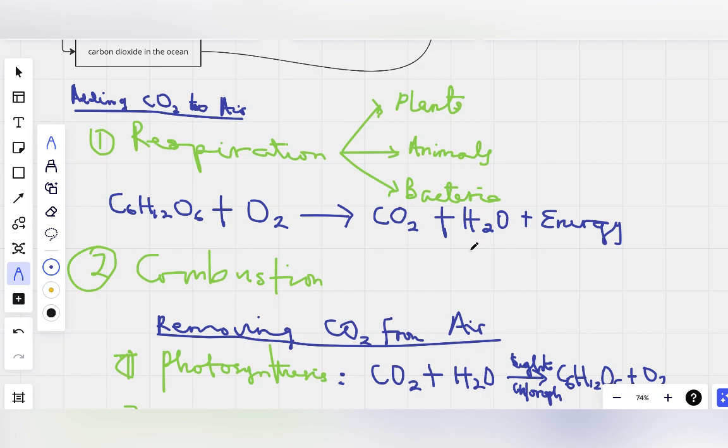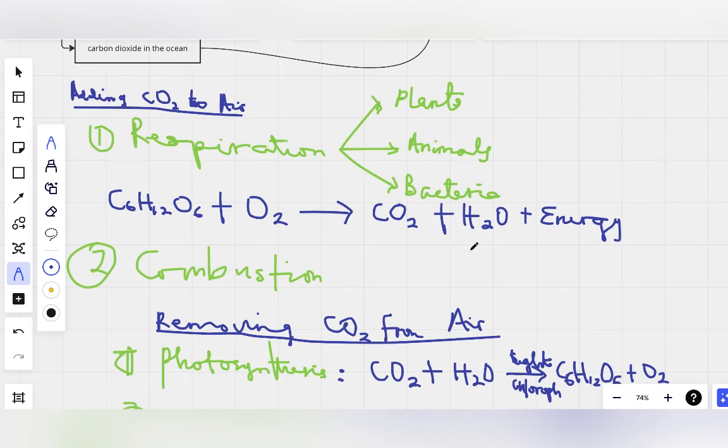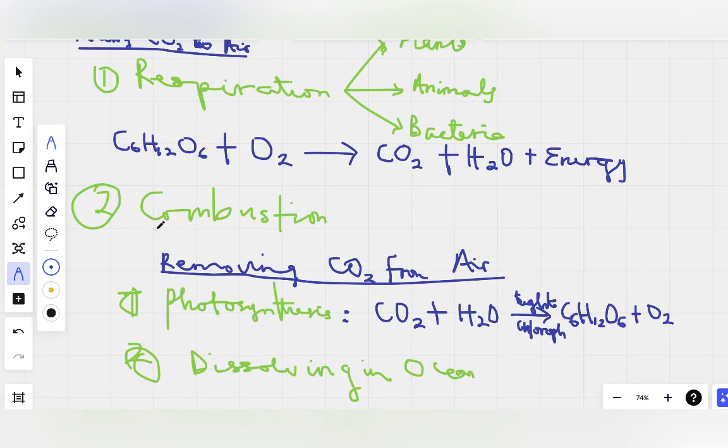In the case of combustion, let's take methane. Okay, let's write the equation for the second one. Methane gas. Let's say you have methane in your car as fuel. Methane gas reacts with oxygen, because combustion means burning, and anything burning means reacting with oxygen. So methane gas reacts with oxygen because there is air in the engine. This fuel is in the engine, air is also in the engine, so they will react, right? Methane gas will react with oxygen. Oxygen is also a gas, right?